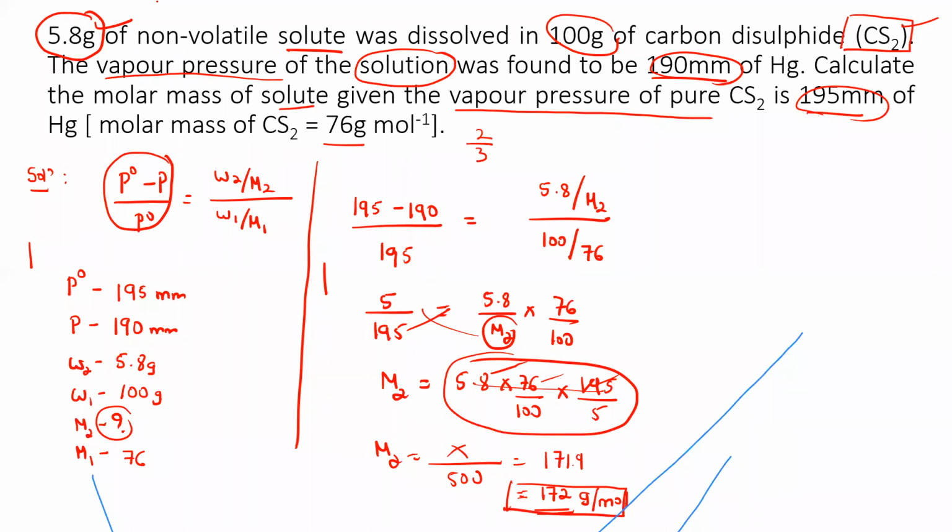If you want, I can explain that. Usually the smaller one will be W1, and this higher will be W1. Sorry, this is W2, this is W1. 190 mmHg, 195. The smaller one will be P, the greater one will be 195. And this is the molar mass of the solute.